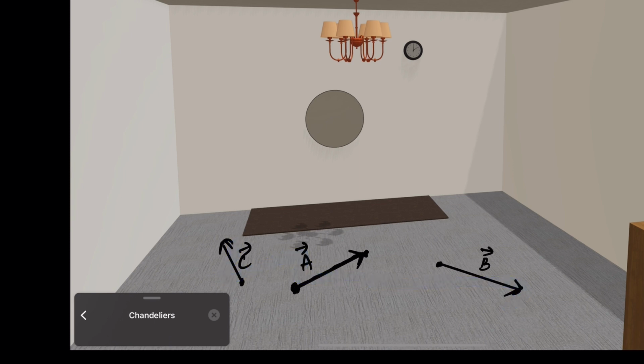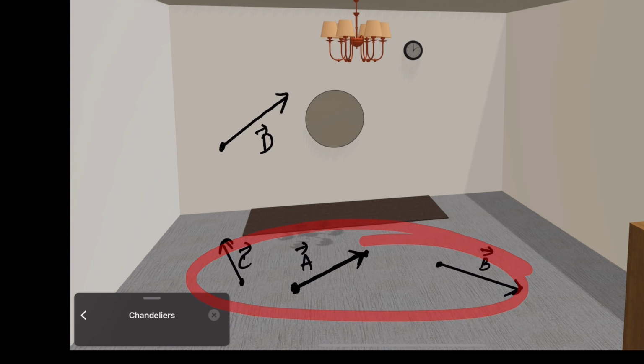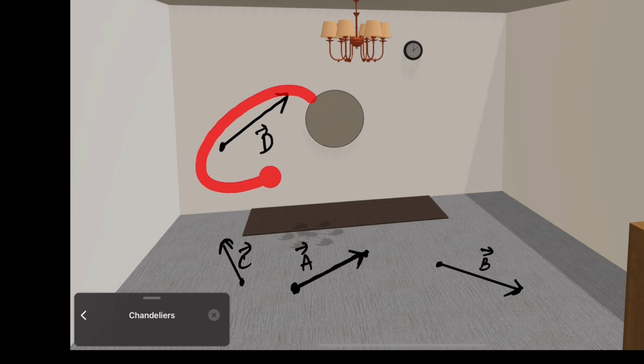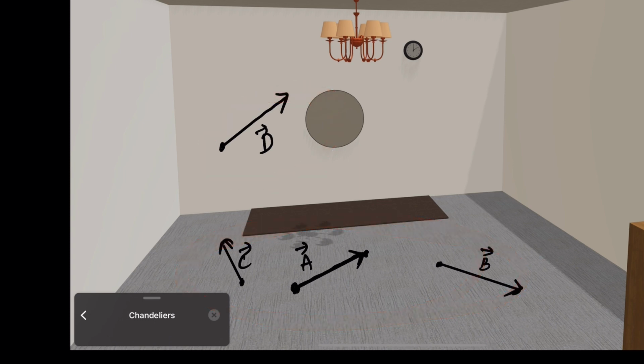But let's say an end is moving from here to here. So this is d vector. Now this d vector and these three vectors a, b, c are not lying on the same plane. They are lying on different planes because this end is moving on the wall while these three ends are moving on the floor.